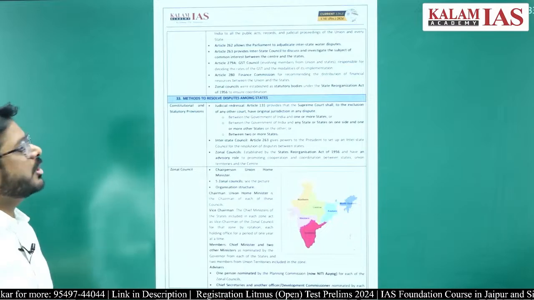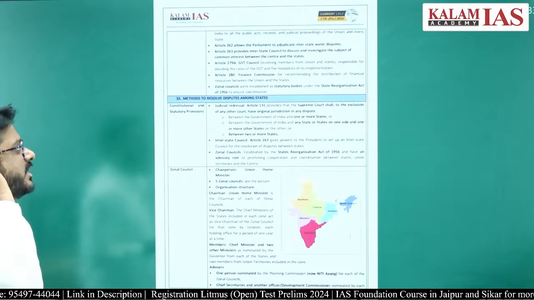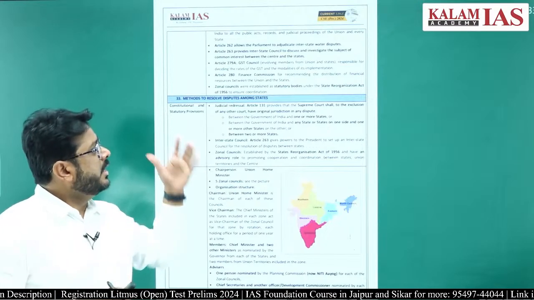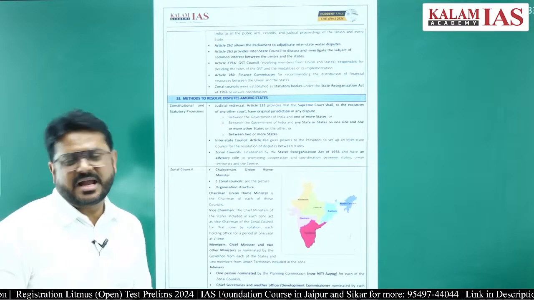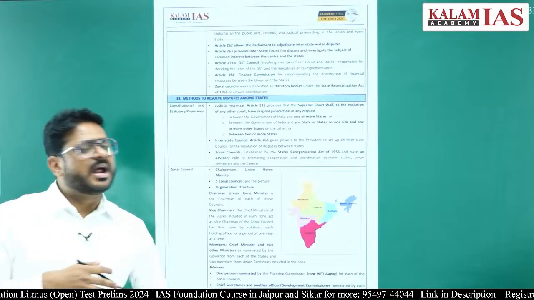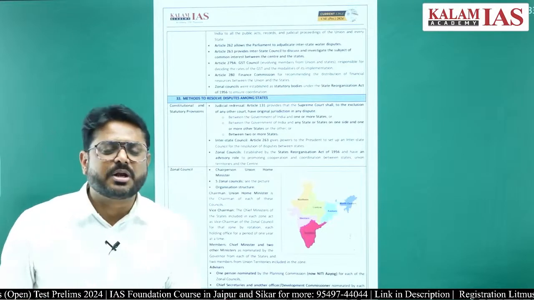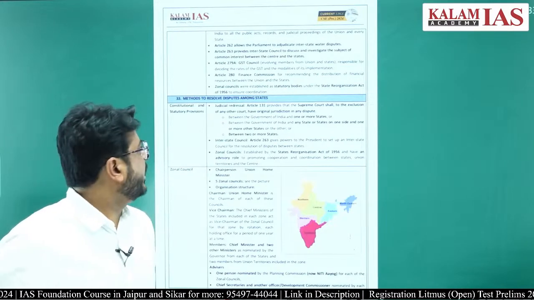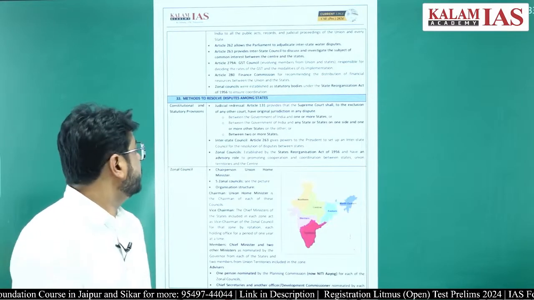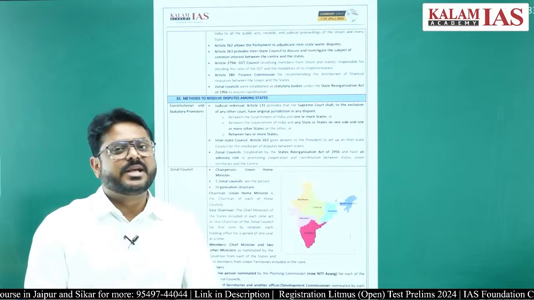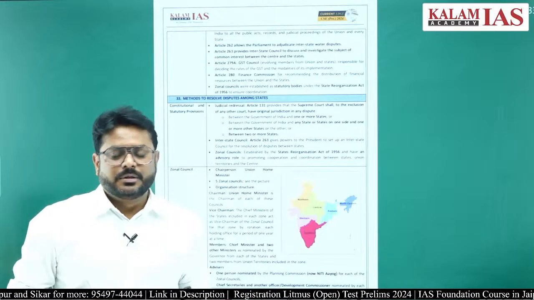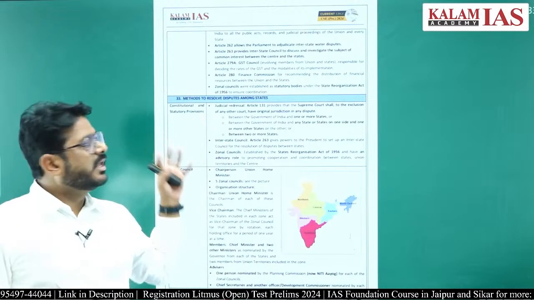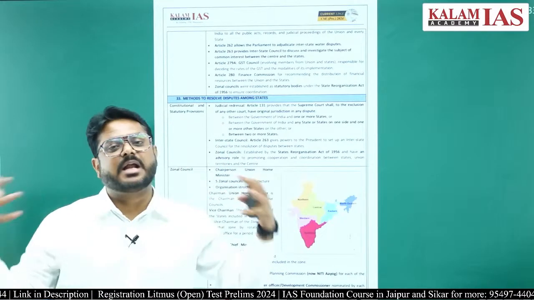Article 263 of the Constitution of India talks about the Interstate Council. Article 262 of the Constitution of India talks about interstate water disputes, and then the GST Council is there, Article 279A of the Constitution of India. Then the Finance Commission is there, Article 280. Zonal councils are there, right, which is a statutory provision. Through this you can understand that cooperation between the center and the states can be made.